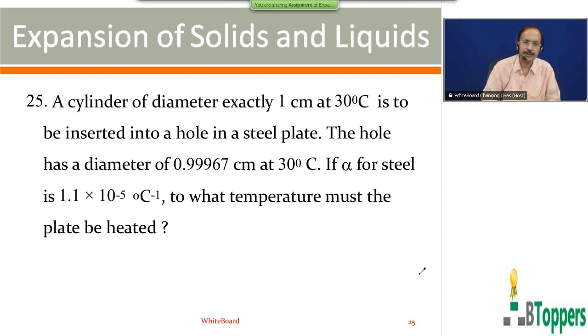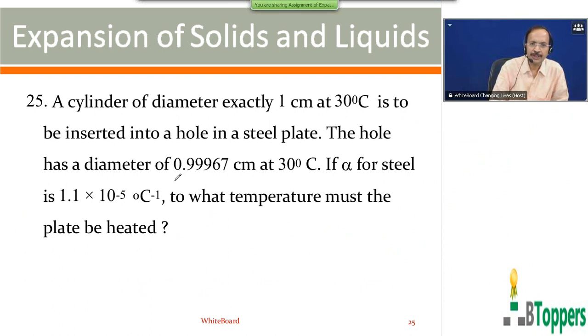Look at the question number 25. A cylinder of diameter exactly 1 centimeter at 30 degree centigrade is to be inserted into a hole in a steel plate. The hole has a diameter of 0.99967 centimeter at 30 degree centigrade. If alpha for steel is 1.1 into 10 power minus 5 per degree centigrade, to what temperature must the plate be heated?